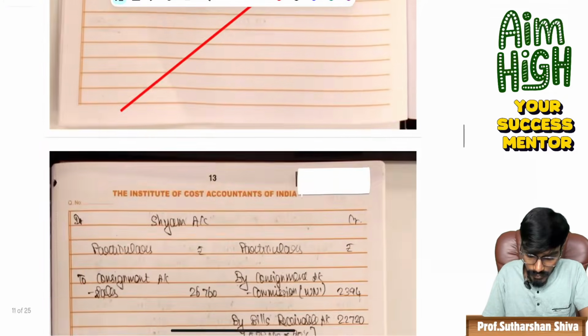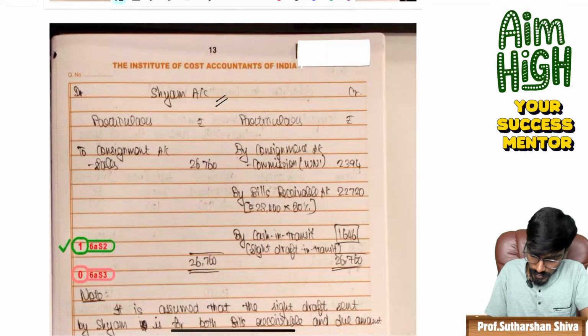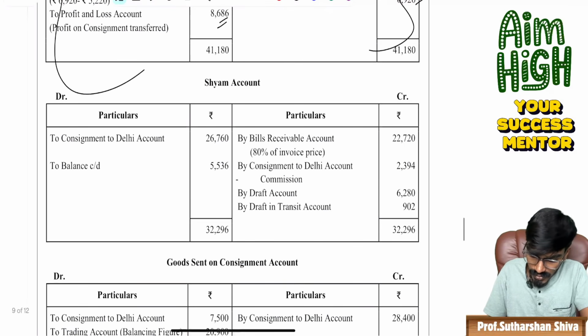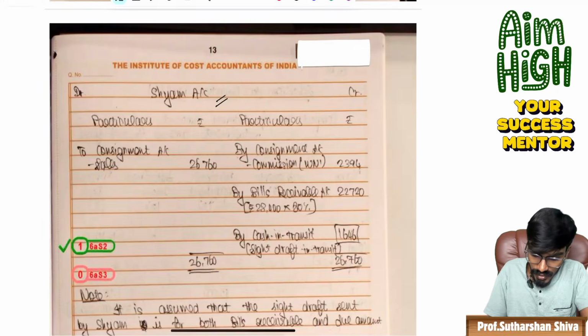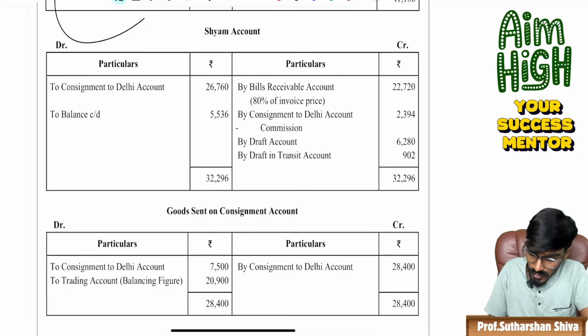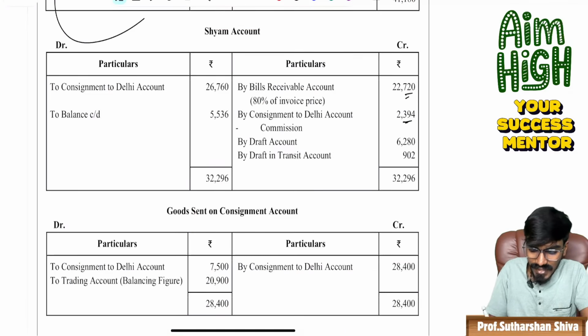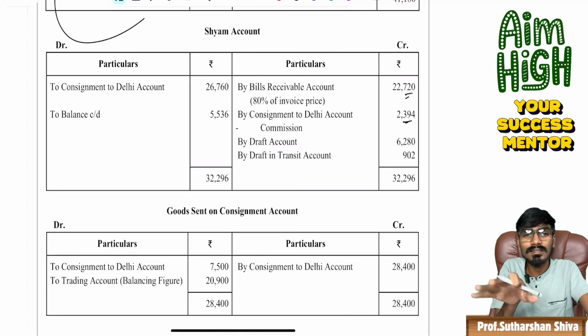Now come to sham account. 1646 is the answer. 1646 should be the sham account. 2670 and 2394, 2270. And the draft, cash in transit, they have taken in the form of cash in transit. That is draft in transit, cash in transit, more or less the same thing.